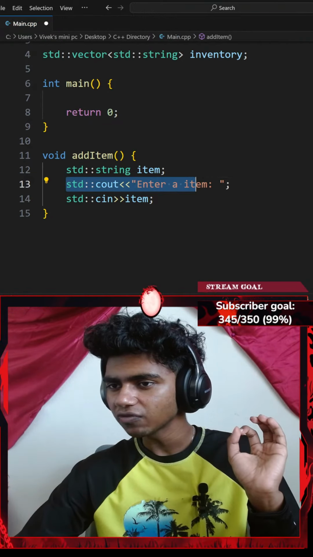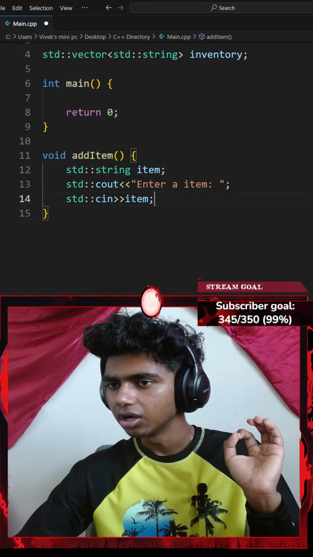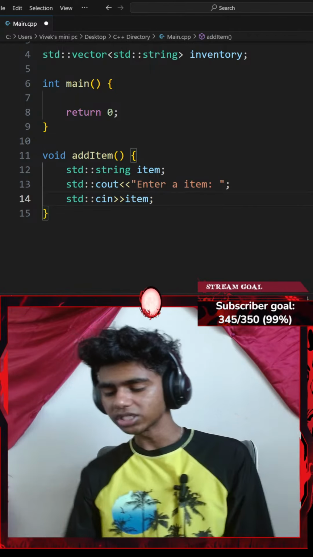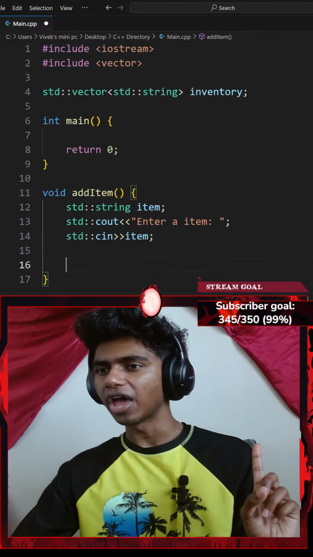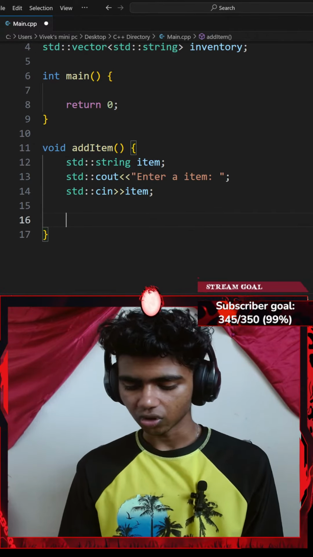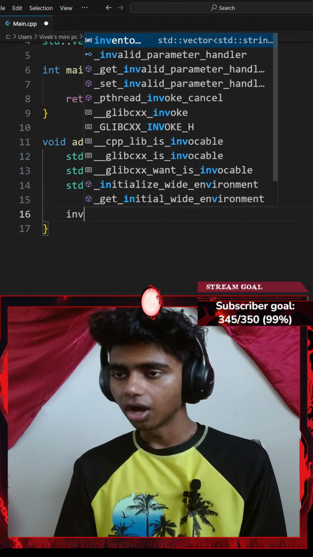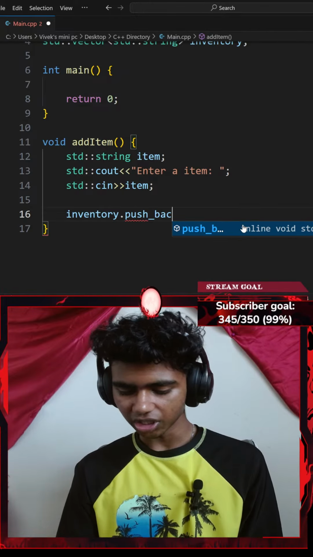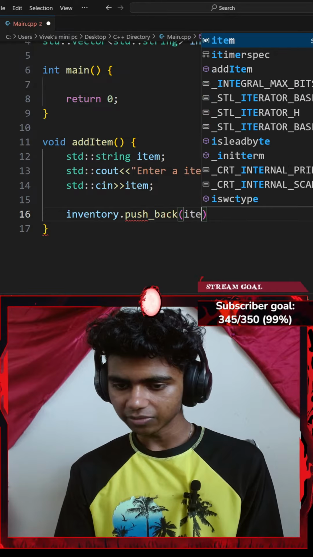So I ask the user for an item. Since it is a void function, I'm directly going to ask the user. And once I ask the user for an item, I want to append or insert that inside of my inventory. So I could go with something like my inventory vector dot the push_back function. I want to push back my items as a variable.